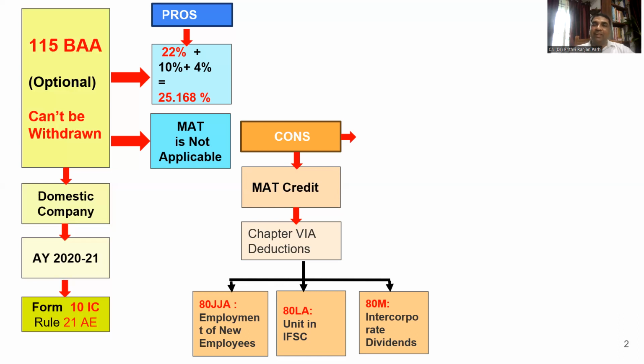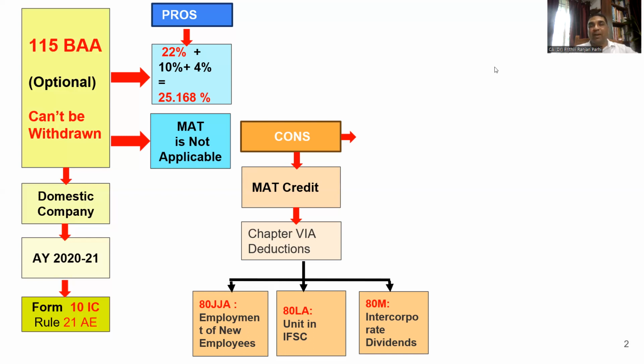And 80LA, this is one more section under Chapter 6A, which gives some kind of deduction if the unit is located in an International Financial Service Centre, IFSC. If that deduction is applicable, one has to lose it. And then deduction in respect of intercorporate dividends, 80AM, there is one more section. If some domestic company is getting a deduction under this provision, it has to lose that as well. So these are the Chapter 6A benefits one has to lose.